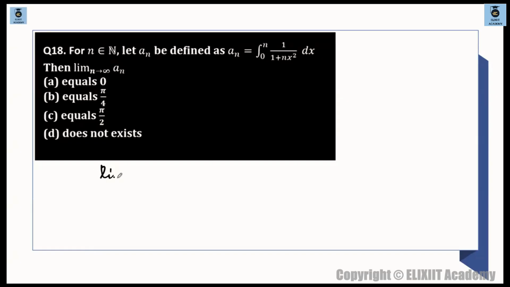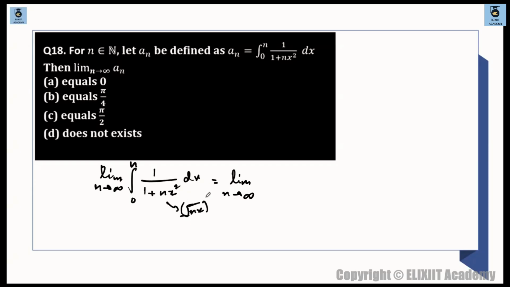So limit n tends to infinity, we have to find the value of this thing only. 0 to n, 1 upon 1 plus nx square. है ना, और ये तो सिंपल है, काफी सिंपल है. क्या करोगे, 1 plus nx square माने this is basically limit n tends to infinity. I rewrite this thing. ये है रूट ओवर ऑफ nx का होल स्क्वायर. सो 1 by root n कम्स आउट, 1 by root n विल कम आउट. ठीक है, बाहर कर लो.